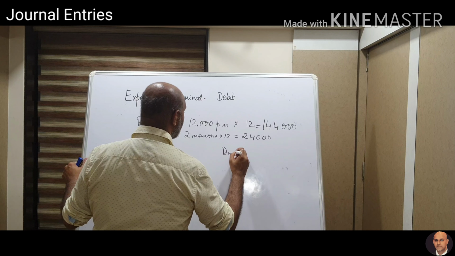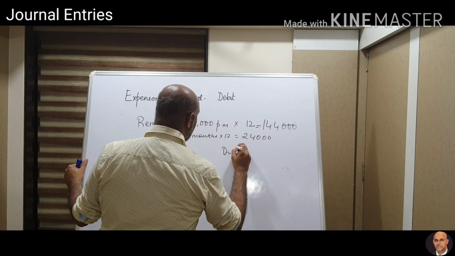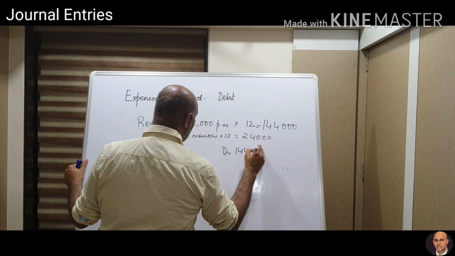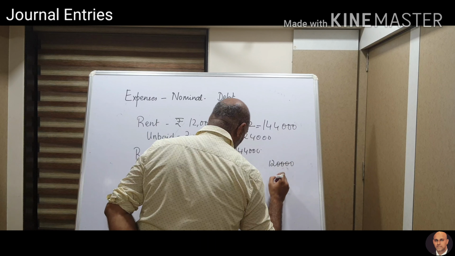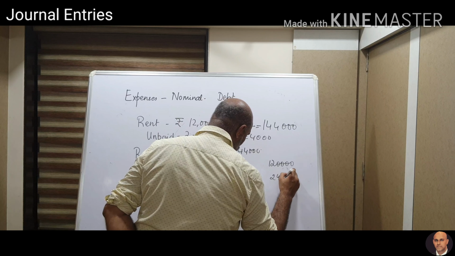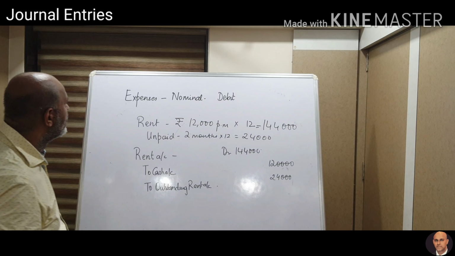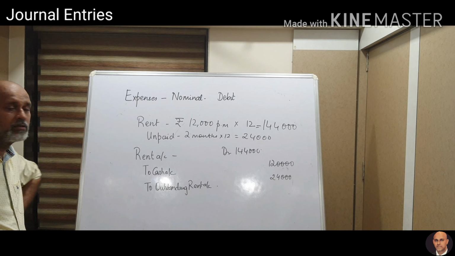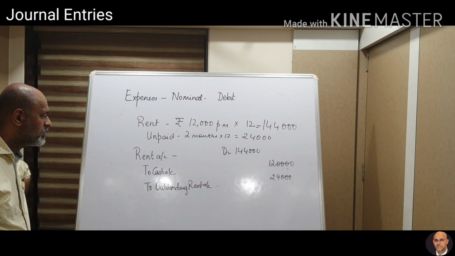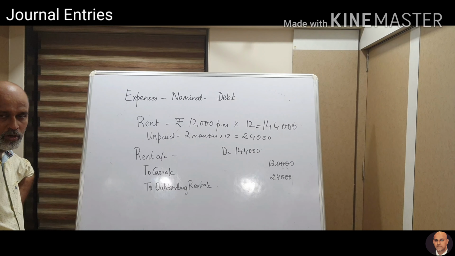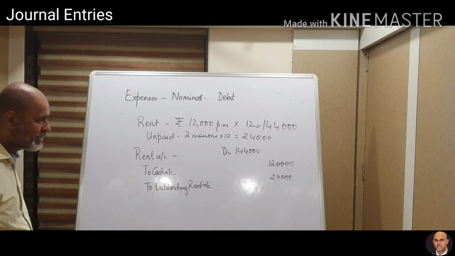Rent is 1,44,000, the rent of the full year. The amount I have paid is 1,20,000 and the amount I have not paid is 24,000. So this would be your journal entry in this case when your rent is not paid. This is known as outstanding rent or rent payable. You can use both the words.